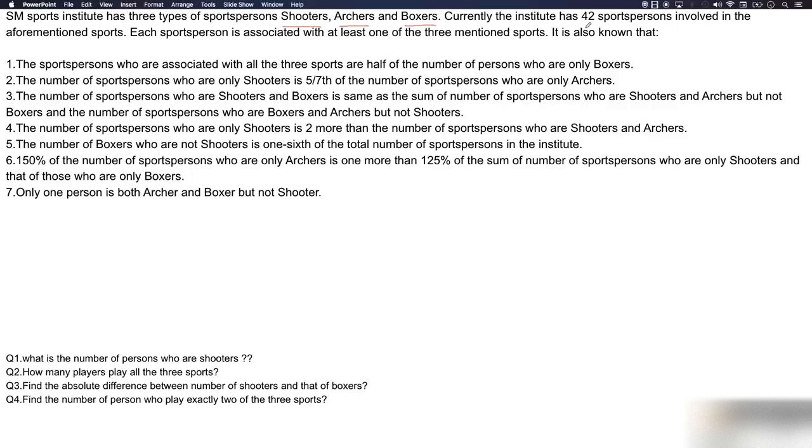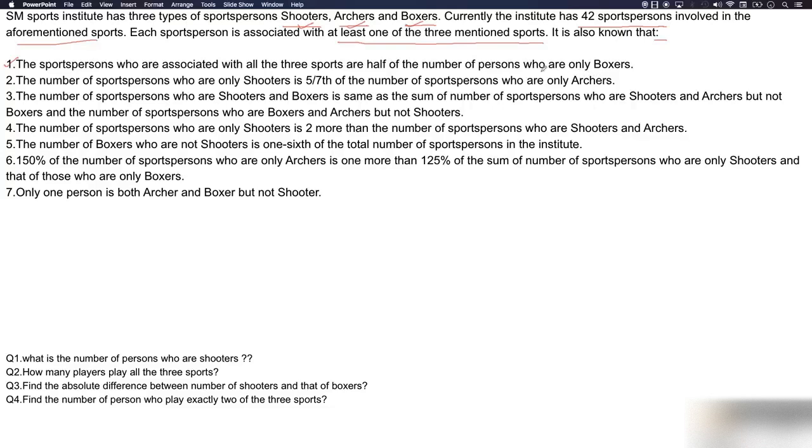Currently, the institute has 42 sports person involved in the aforementioned sports, that are these three sports: shooters, archers, and boxers. Each sports person is associated with at least one of the three mentioned sports. So everyone has to be associated with at least one of these sports. It is also known that, okay, so 7 points are there. The sports person who are associated with all the three sports are half the number of the person who